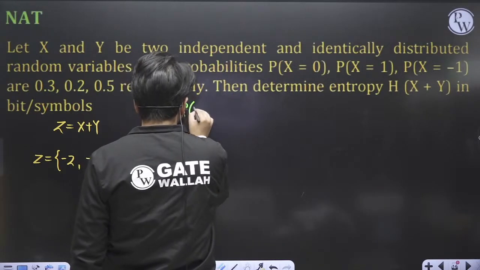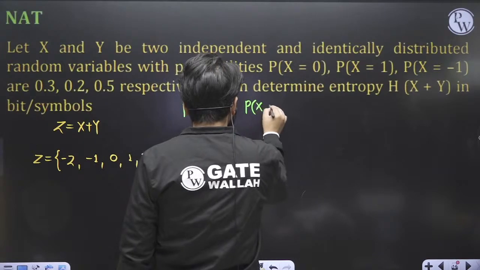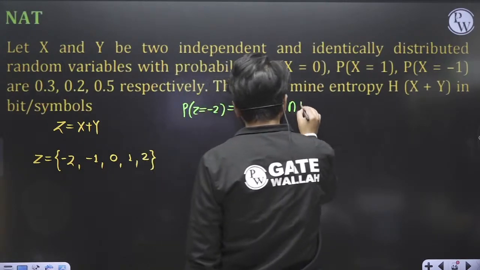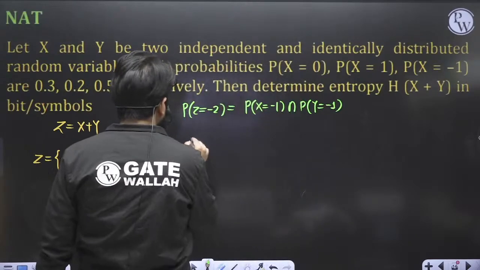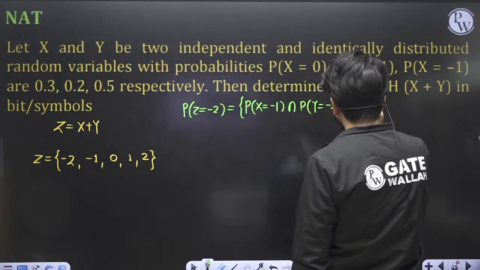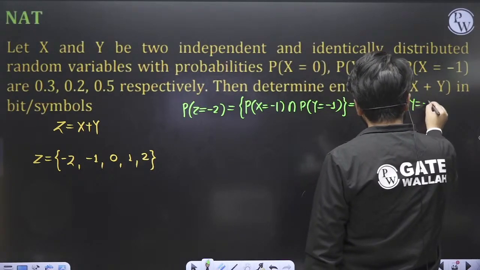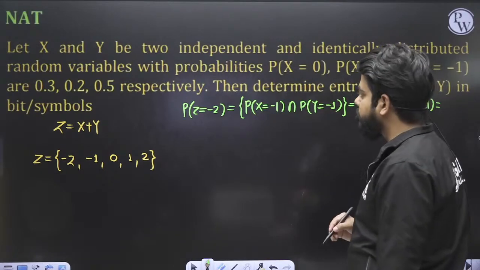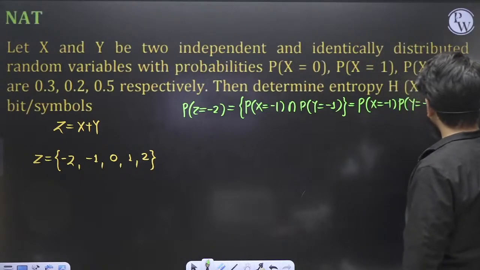What will be the probability of z equal to -2? This is x equal to -1 intersection y equal to -1. Fine. And obviously, since independent random variables are there, you can simply multiply both of them. Intersection converts into multiplication. So this is 0.5 into 0.5. This is 0.25.